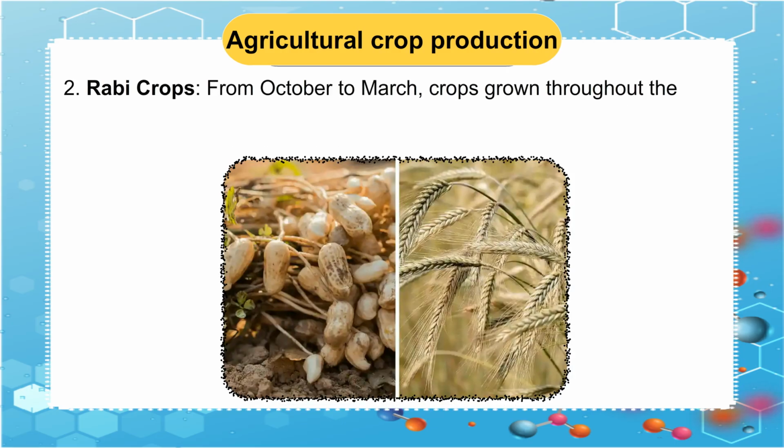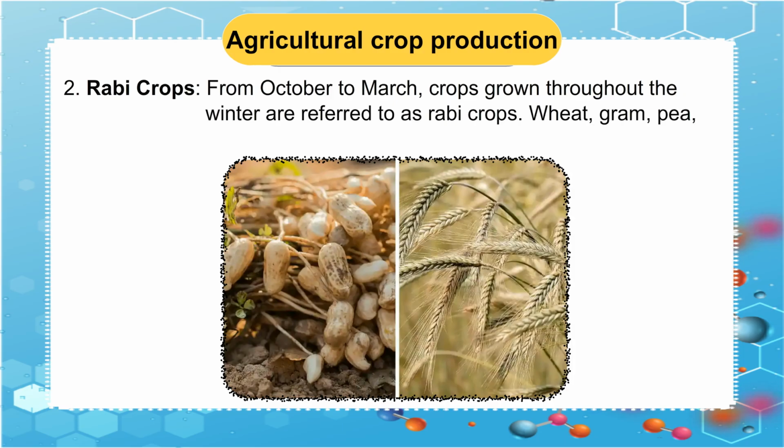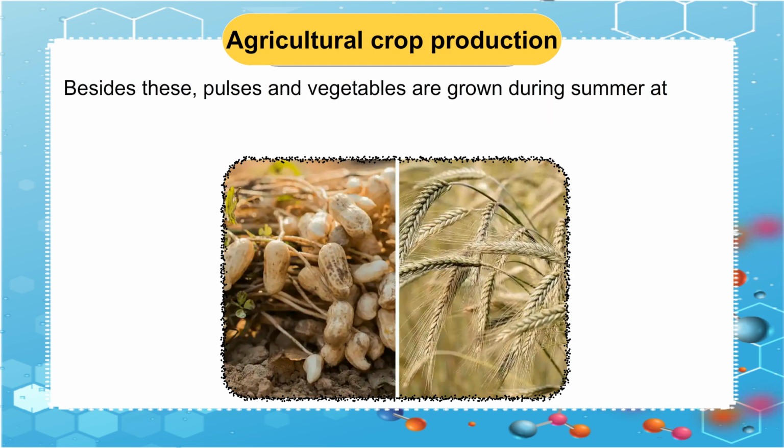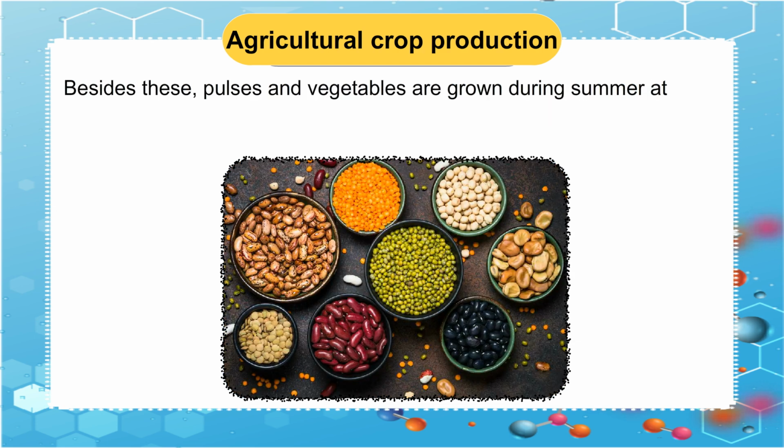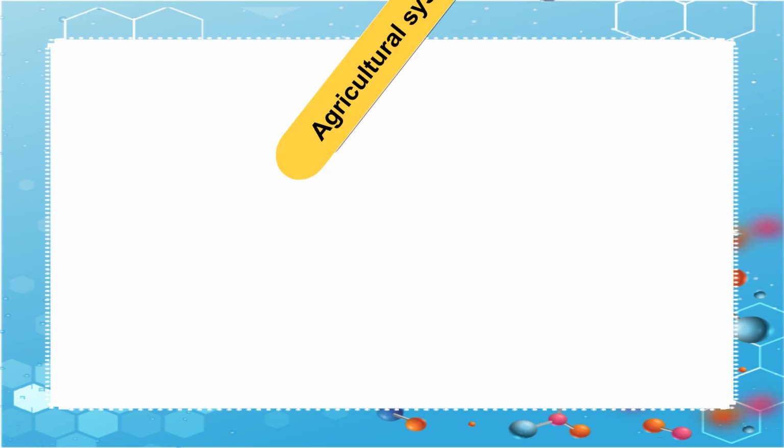Rabi crops. From October to March, crops grown throughout the winter are referred to as Rabi crops. Wheat, gram, pea, mustard, and linseed are Rabi crops. Besides these, pulses and vegetables are grown during summer at many places.